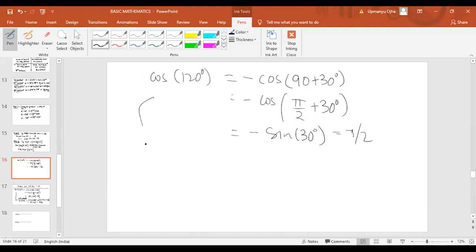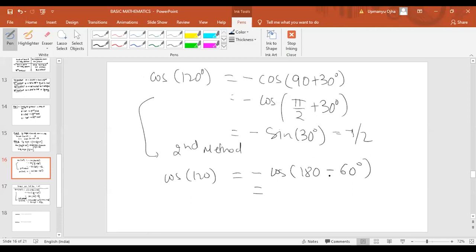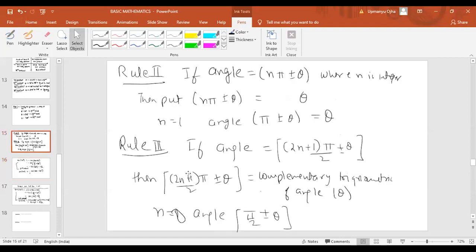The second method of this is cos 120. Again, locate 120 degree in the second quadrant. In the second quadrant, cos is negative. So negative cos of 180 degree minus 60 degree. Now cos of 180 minus 60 degree will follow which rule? Rule number 2, when it is pi plus minus theta.